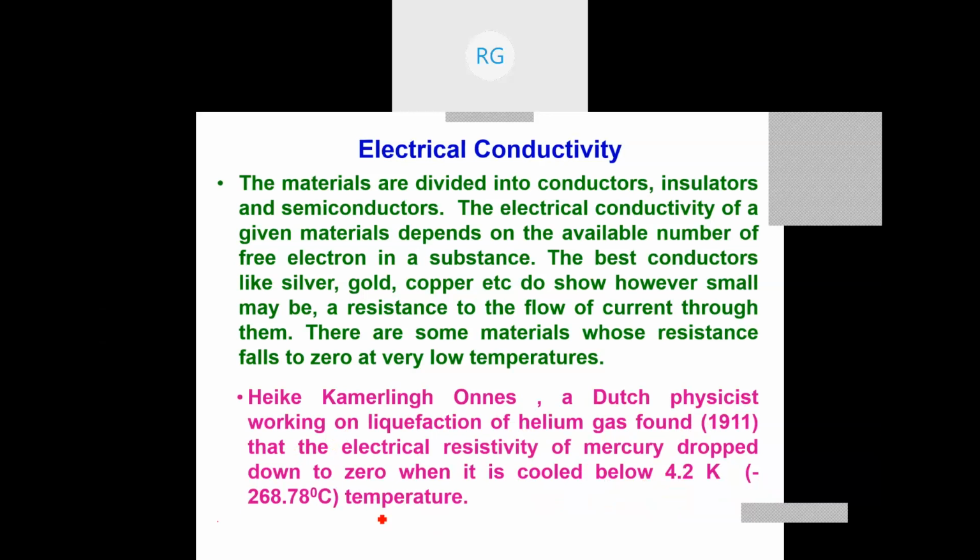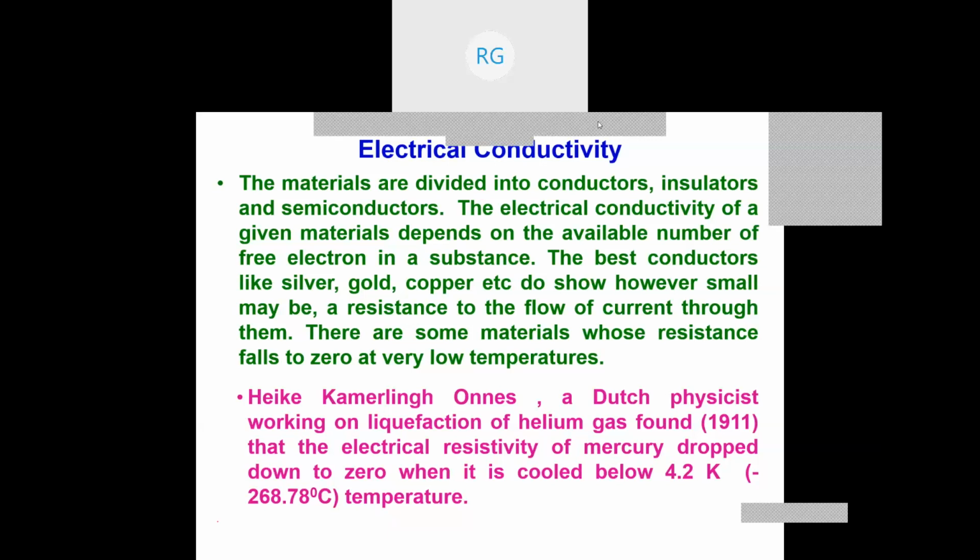When they were liquefying helium, they found that the resistivity of mercury, Hg, dropped down to zero when the temperature was around 4.2 K. Once the temperature is more than 4.2 K, the mercury shows its own resistance.